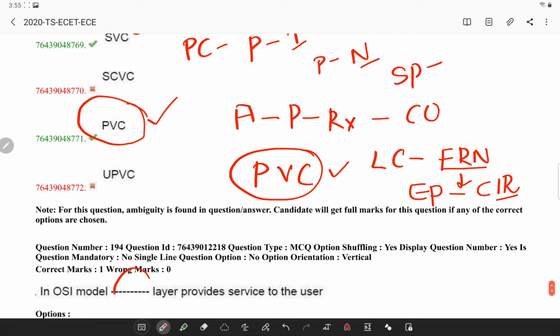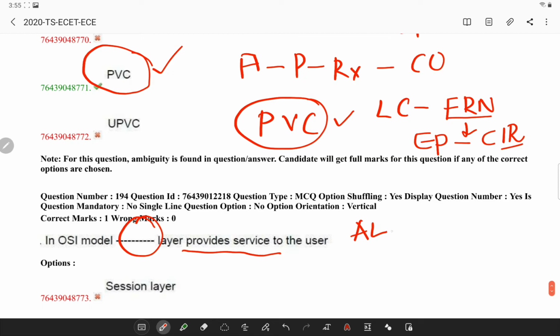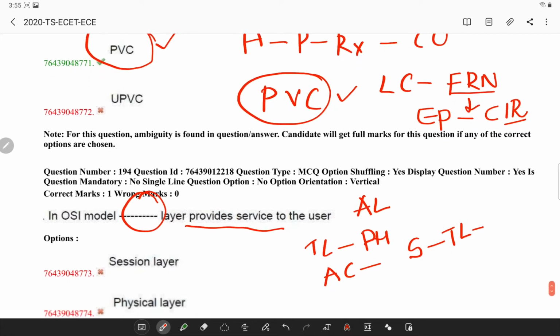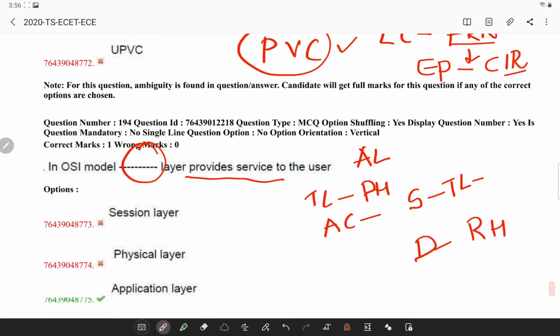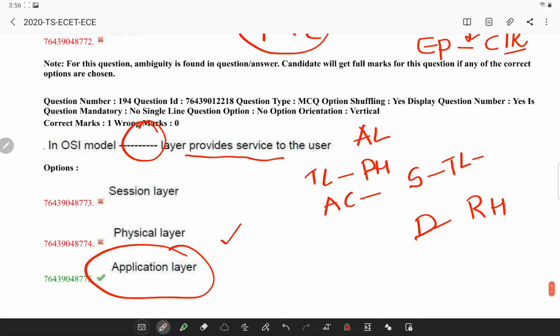Next, in the OSI model, which layer provides services to the user? The application layer is the topmost layer of the protocol hierarchy, and it is this layer where the actual communication is initiated. It uses the services of the transport layer, network layer, data link layer, and physical layer to transfer the data to the remote host. So the answer is the application layer.